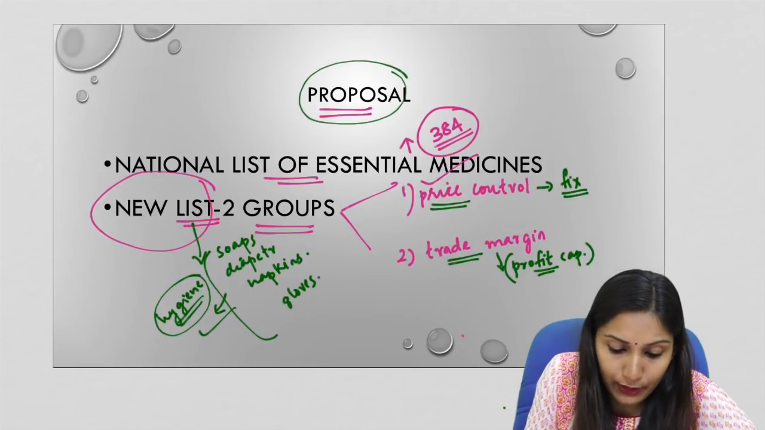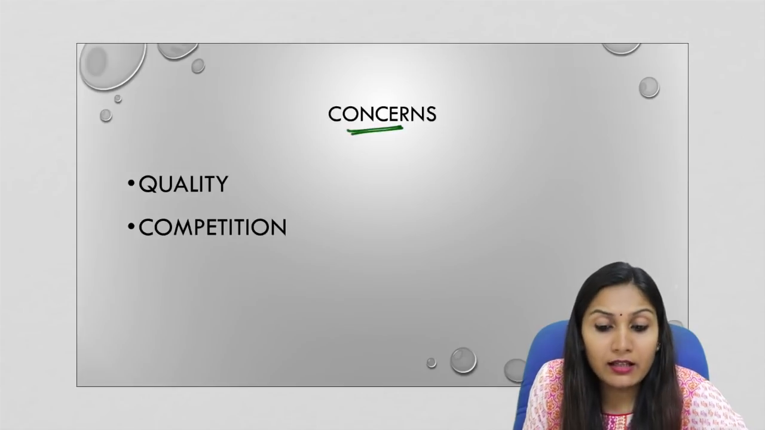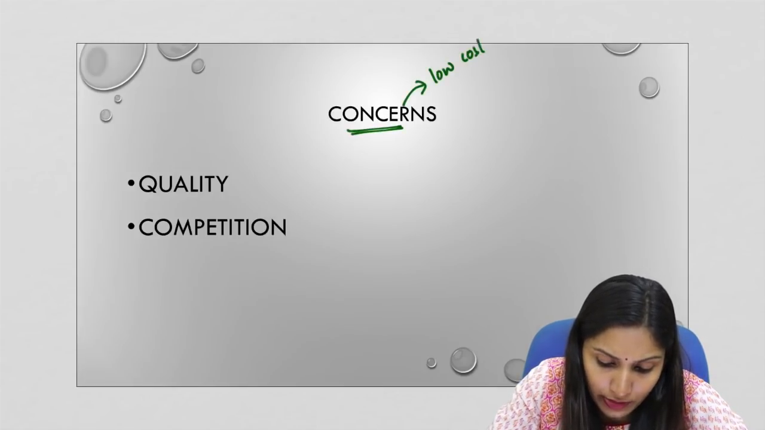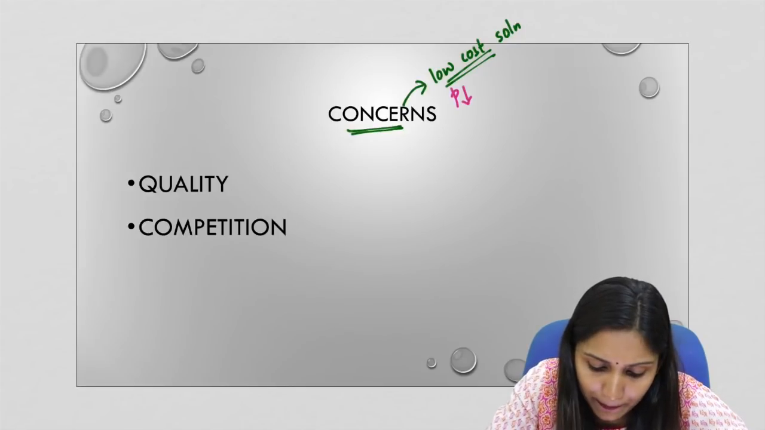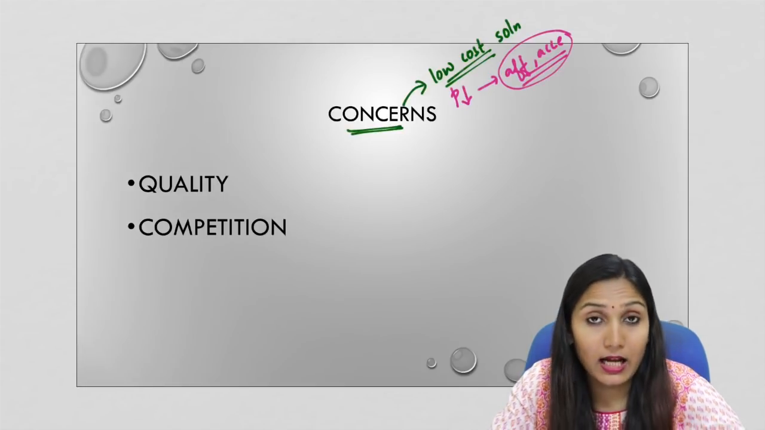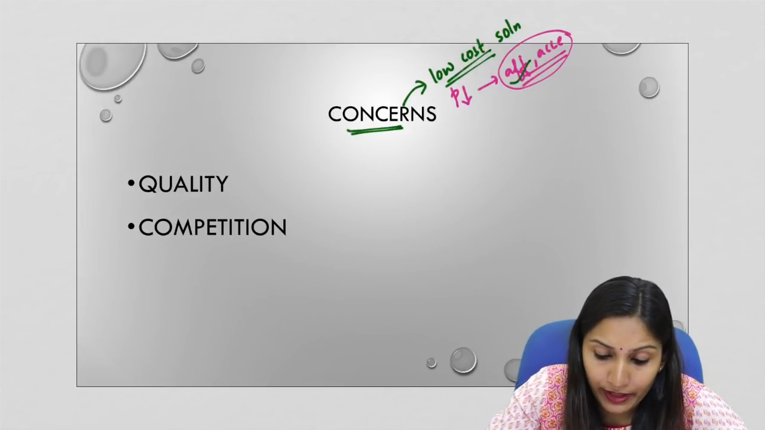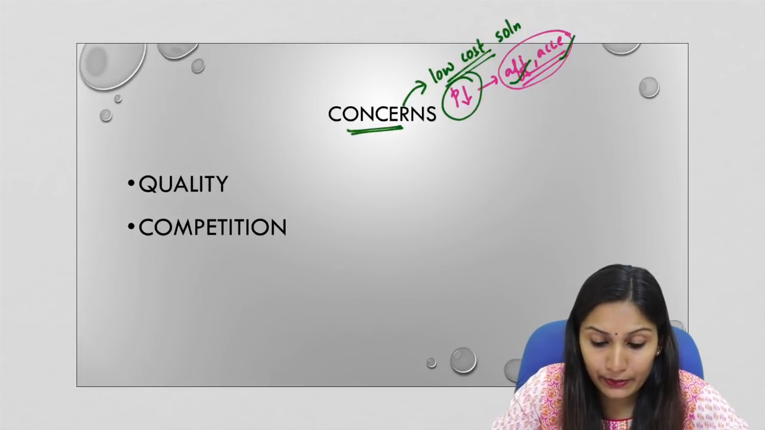Now this is the proposal in order to create a new list. Now what is the concern here? The concern here is that the government is actually trying to provide a low cost solution. So we have seen what is the intention of the government. The government is actually trying to bring down the prices in order to increase the affordability and accessibility of the medicines and medical devices, the hygiene products, to the common man. So the government's target is to provide affordability and accessibility, and this can be done only by reducing the price.